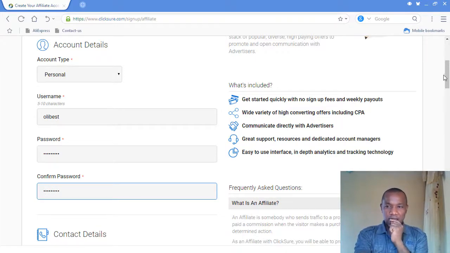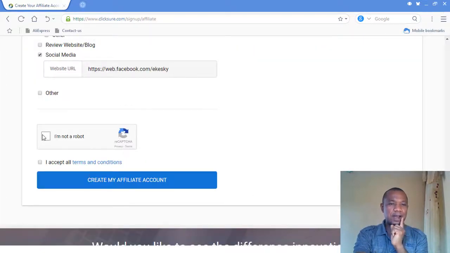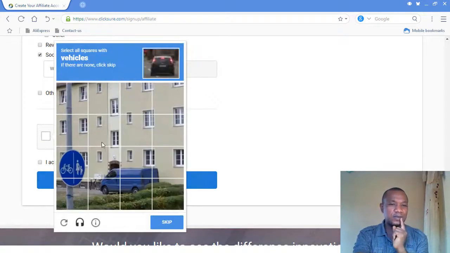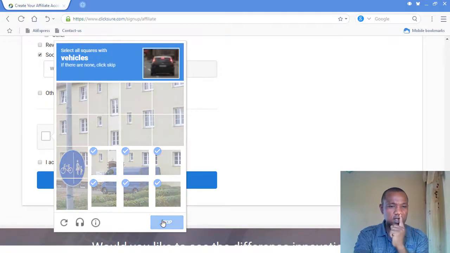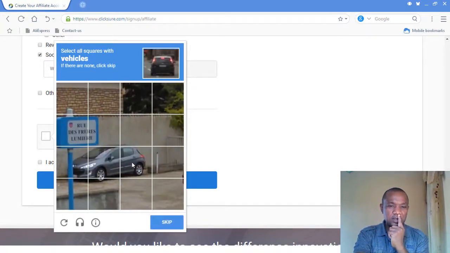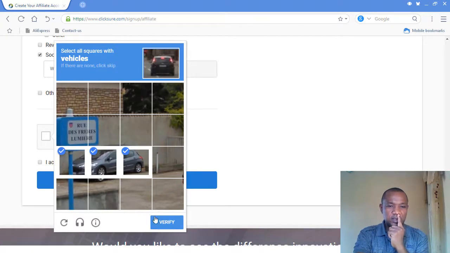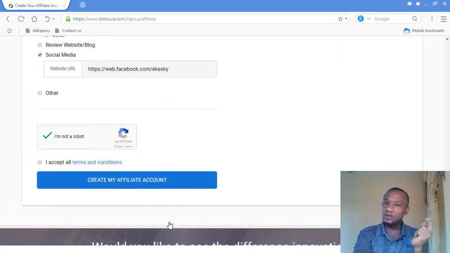So understand me, another place that has been affected now is I'm not a robot. So I have to rush to that place very fast. Boom. I click I'm not a robot. Very simple stuff. So you say select all squares with vehicle. There is a vehicle here, a vehicle here. Look at the bottom of the vehicle, it is here and here. Let's check whether they have passed me. As you can see, it didn't pass me. Okay, I think they didn't include this tire. Let me check this. Boom. So it's done. Do you understand me?